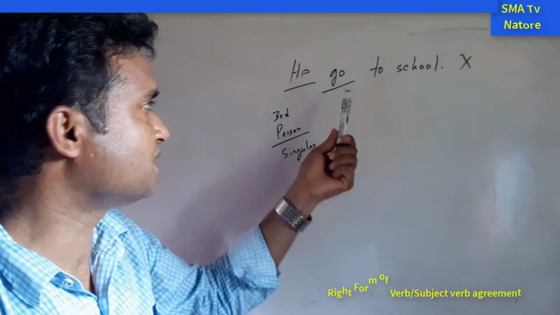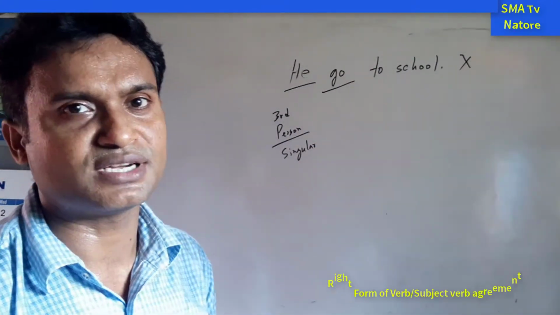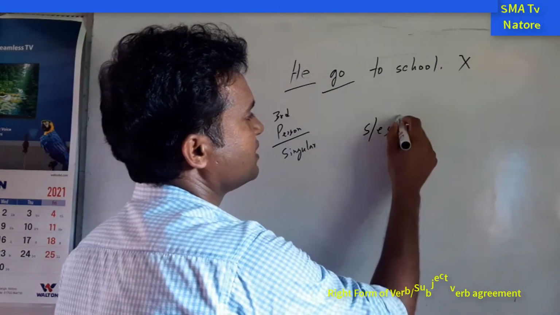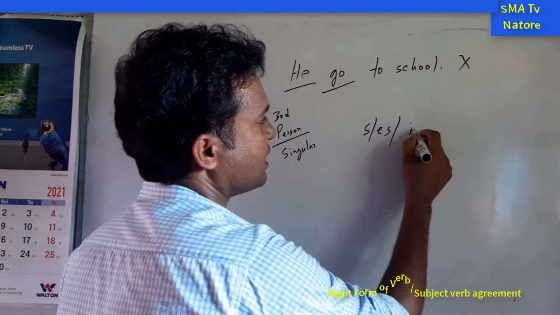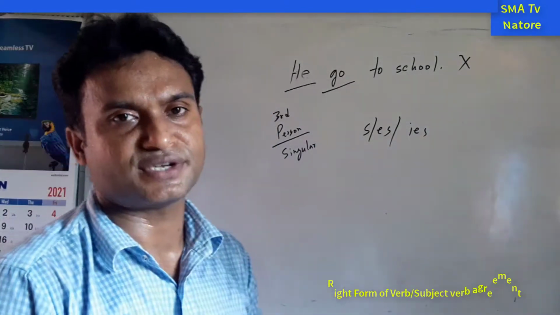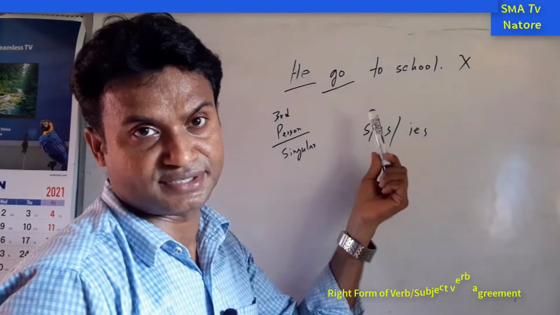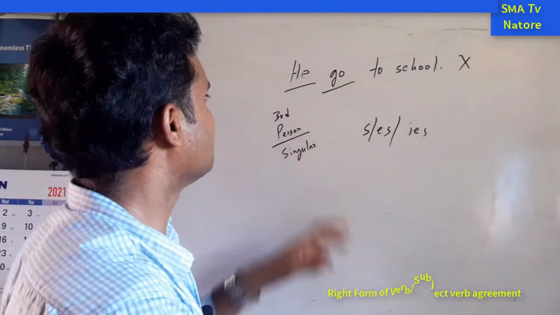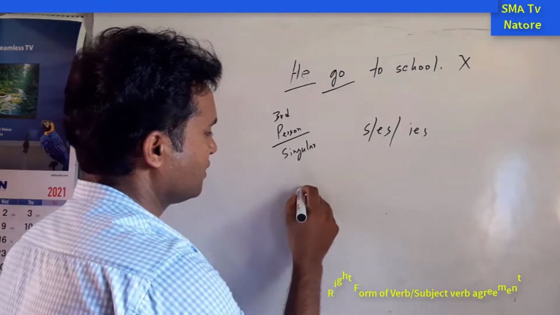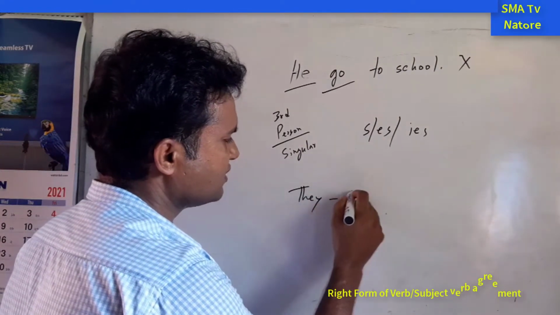For this reason, in the present indefinite tense, generally we add s, sometimes es, or sometimes ies with the verbs, because here we can find that this is not the correct sentence. But why? Because the subject is third person singular number. So we know that number, this is the plural number.